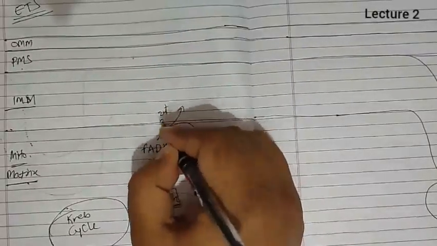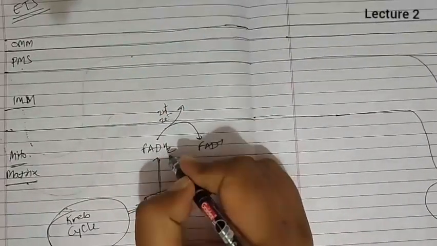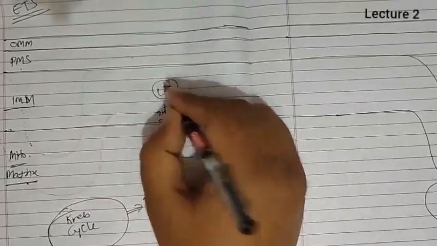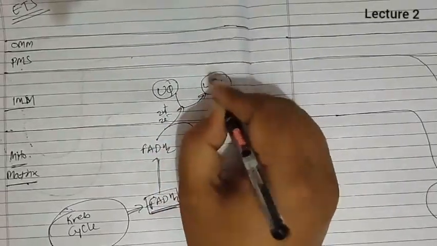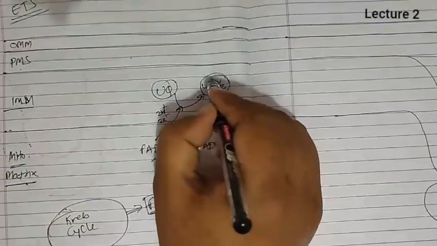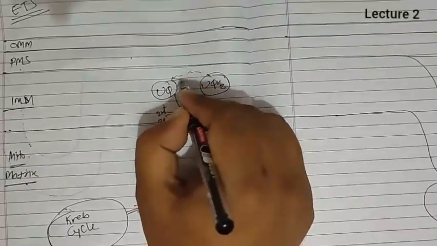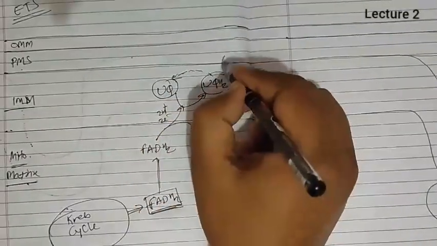Now what happens to this FADH2? This FADH2 breaks into FAD plus, and the H plus and electrons received from FADH2 are accepted by ubiquinone. So ubiquinone will form UQH2. When UQH2, the reduced ubiquinone, breaks, it will obtain ubiquinone again.